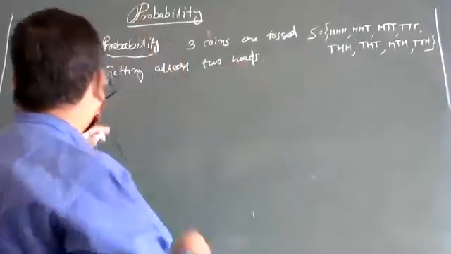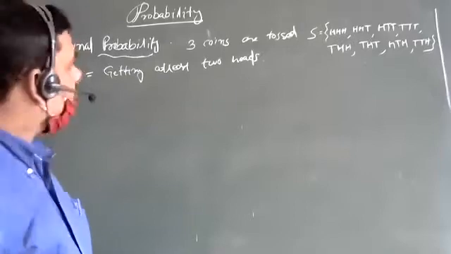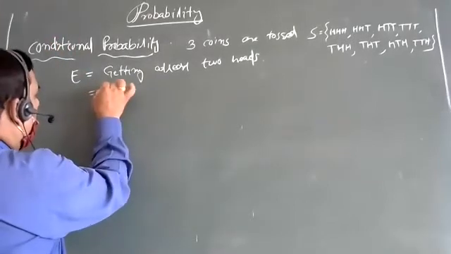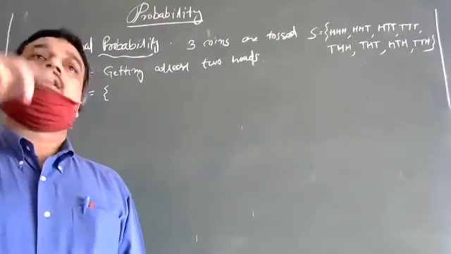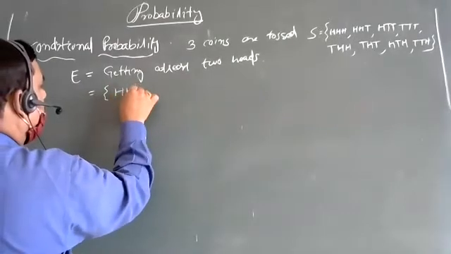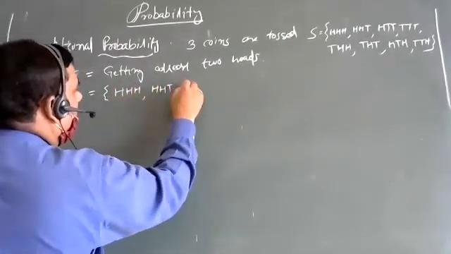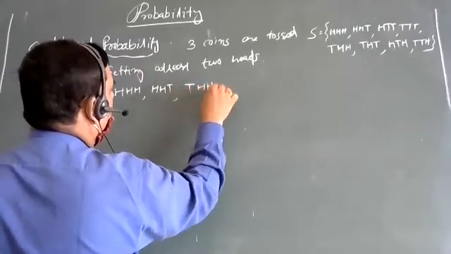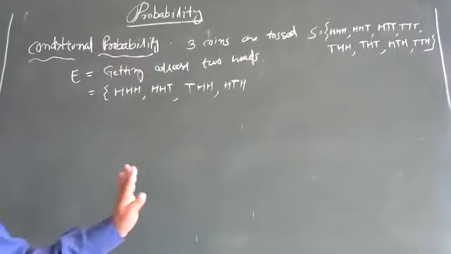Now you see what E is here. E is getting at least two heads. Favorable outcomes in that: at least two means what? Minimum two. It can be more than two also. So I can take HHH, HHT, THH, HTH. Any other? No, these four.